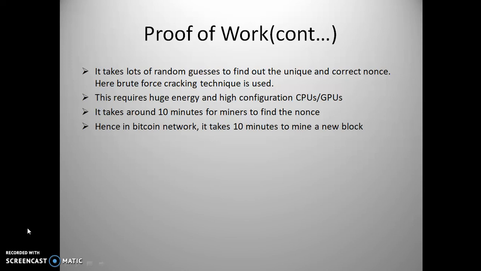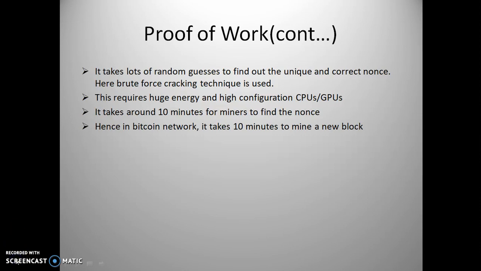Nowadays, Bitcoin mining is not possible with the help of a laptop. But in the initial days, when there were very few miners, the miners were able to do this mining with the help of a single laptop. But now the network difficulty has risen tremendously. That is the reason we need huge energy and high configuration CPUs and GPUs.